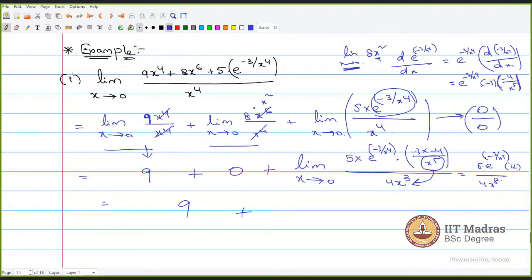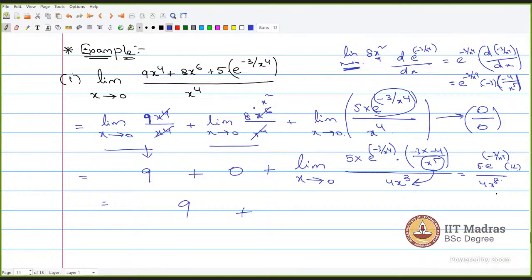But see, if you see here, initially we have 5 times e power minus 3 by x power 4 by x power 4. But now we got something like 60 times e power minus 3 by x power 4 divided by 4 x power 8. Now again, if you differentiate, the numerator and denominator will never come to a determinate form. It will always be in the indeterminate forms only.